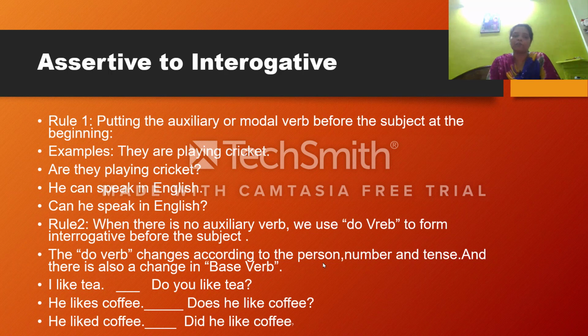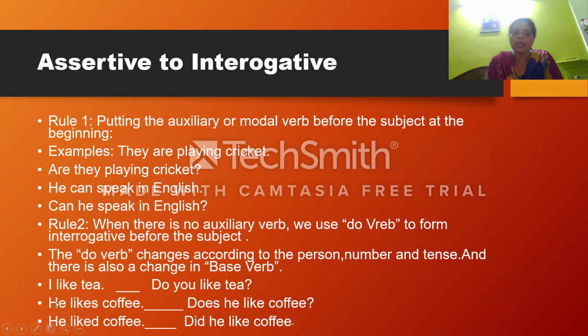So now we are giving the examples. I like tea. So here there is no auxiliary verb. I am saying is, are is not here. So what do you put? You have to put do: Do you like tea? Because it is in simple present tense. You had already known it in class 7.